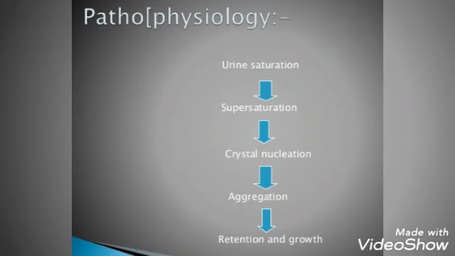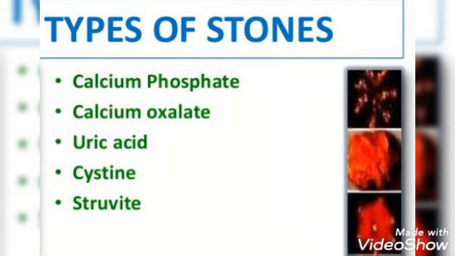Now the pathophysiology. First, the stasis and obstruction will lead to the urine saturation. There will be increased elevated solutes and then the supersaturation of the solutes will occur. Crystal nucleation will occur and then the aggregation. That is, the crystals will combine and fuse together to form the stones.